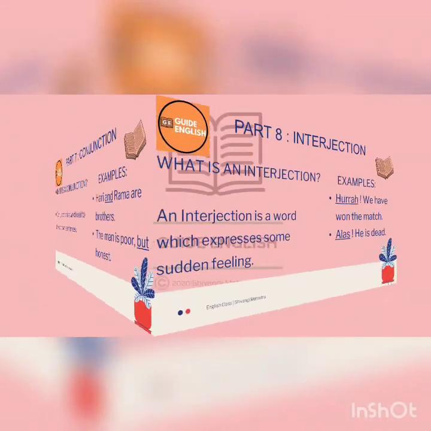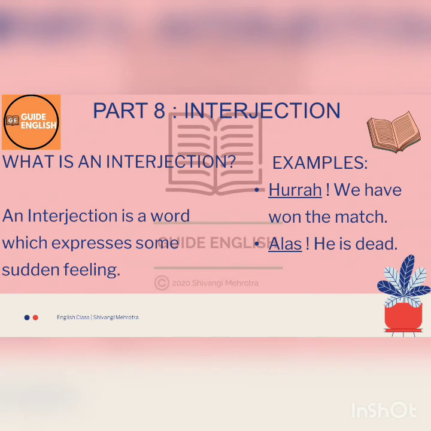Without wasting more of our time, we'll move towards our last part of speech, which is interjection. And let's see what actually an interjection is. So what is an interjection? Words which are used to express feelings or emotions. Emotions can be any sort of emotion. It can be joy, sadness, anger, love, hatred, whatever, any kind of emotion. Those words which are used to express these kinds of emotion are termed as interjections.